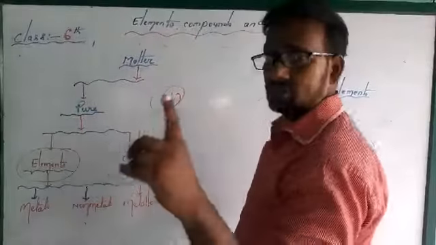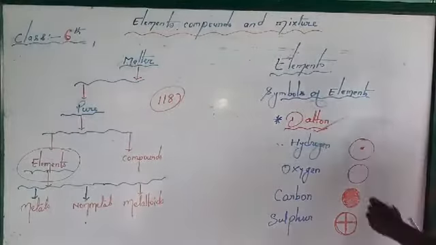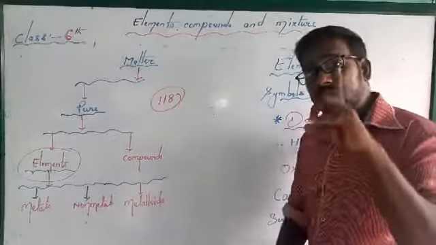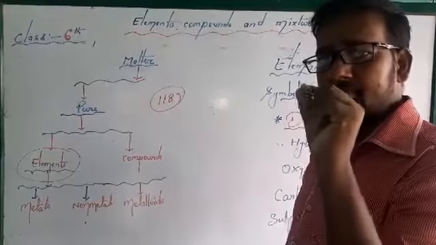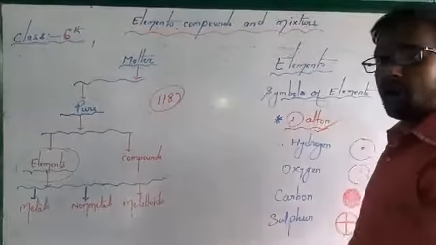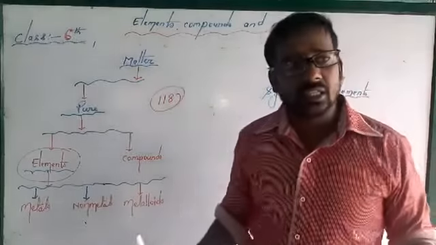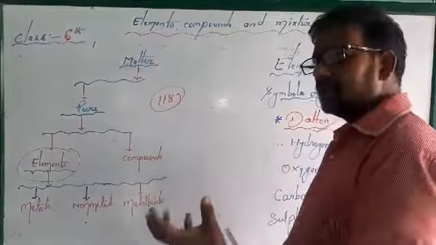The first scientist was Dalton. Dalton attempted it for the first time and gave symbols of the elements, but they were difficult to learn.